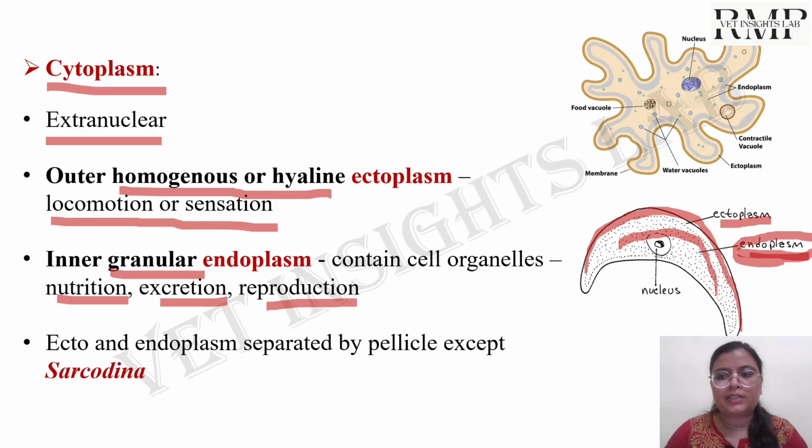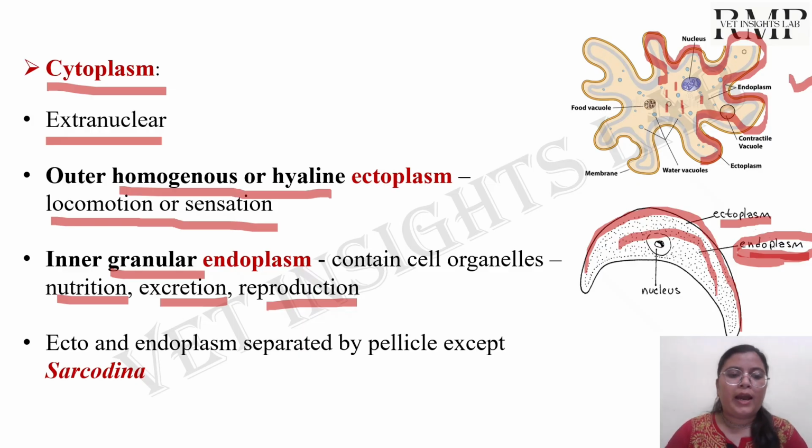So here you can see clearly the cytoplasm which is present surrounding the outer wall is the ectoplasm, and the cytoplasm present inside it is the endoplasm. Okay, and both the ectoplasm and the endoplasm are separated by a limiting membrane which is known as the pedicel, and this pedicel is absent in Sarcodina. So you should remember it is absent in Sarcodina.